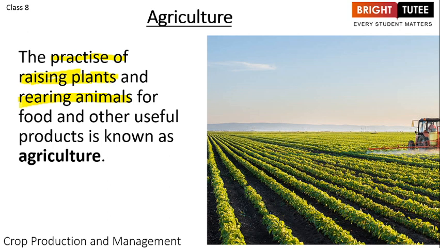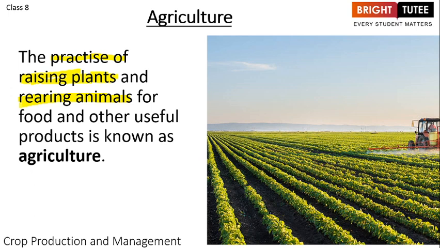So definitely when we talk about agriculture, both of these things are included, because we are looking at the food that we are going to obtain. When we are talking about raising plants, we talk about the wheat that you're eating, the chapati, the vegetables, and also fruits.